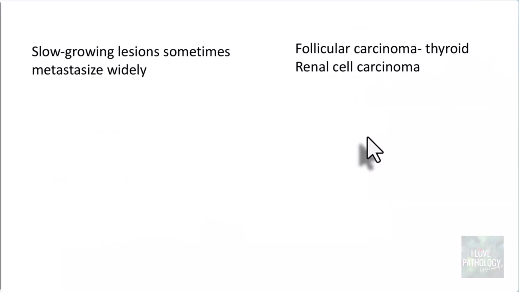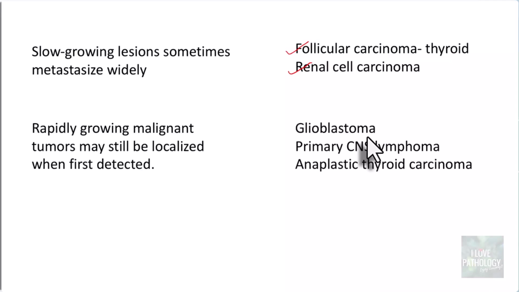For example, there are malignant tumors which are very slow growing, but they metastasize widely. For example, follicular carcinomas of thyroid. They are slow growing tumors, yet they metastasize to different organs in the body, particularly the skull. And you have renal cell carcinomas, that is also a slow growing lesion, yet it metastasizes widely.